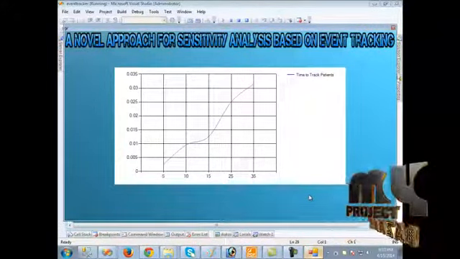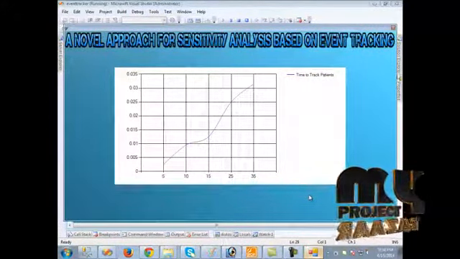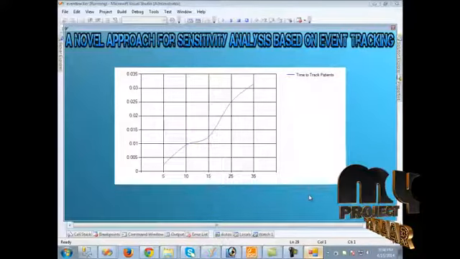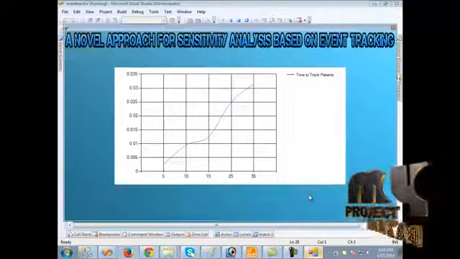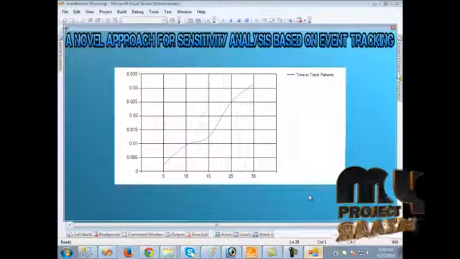When we click this start, the graph represents the time to track the patients. On the x-axis the number of patients is shown, and on the y-axis the corresponding time is shown. Here the time to track the patients is increasing according to the number of patients. Thank you.